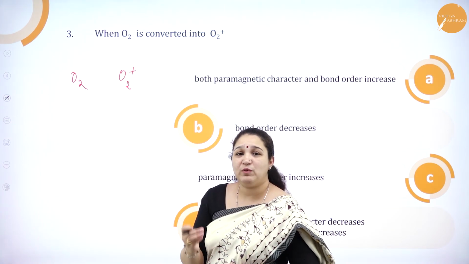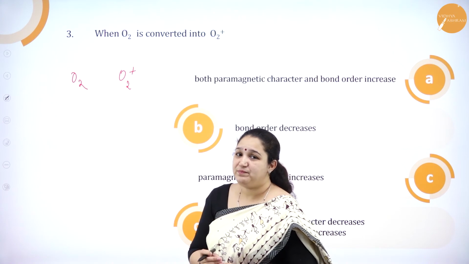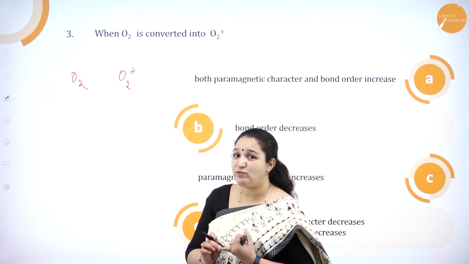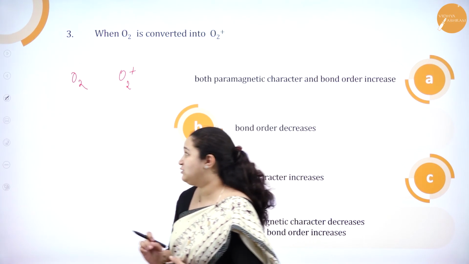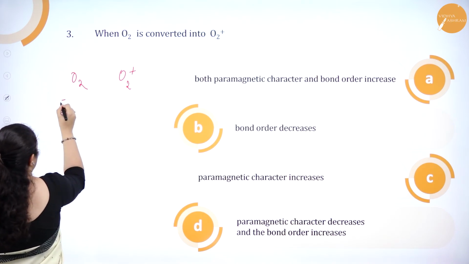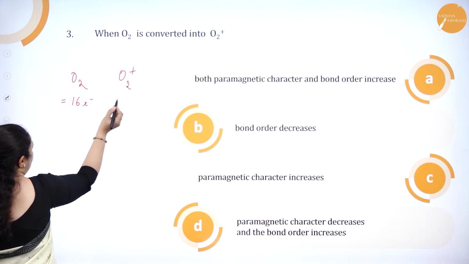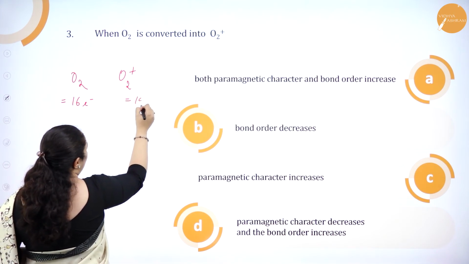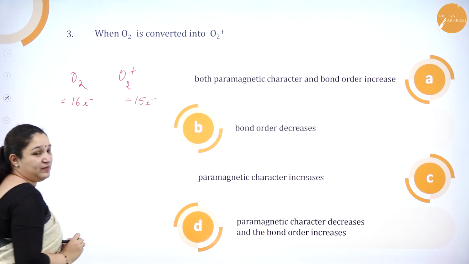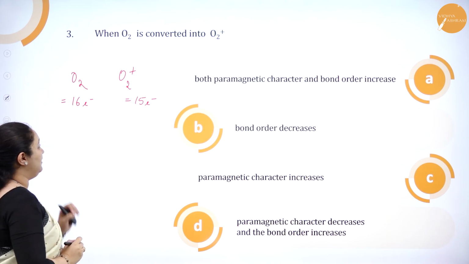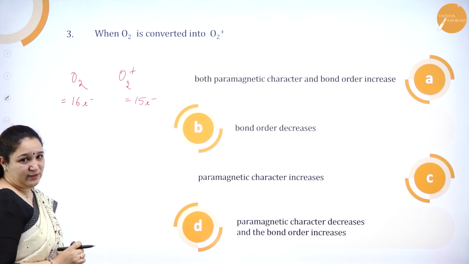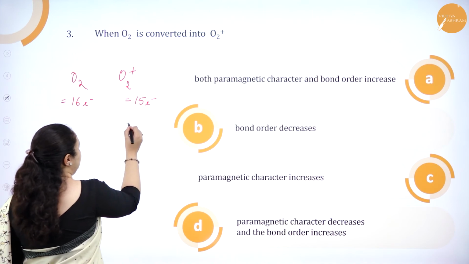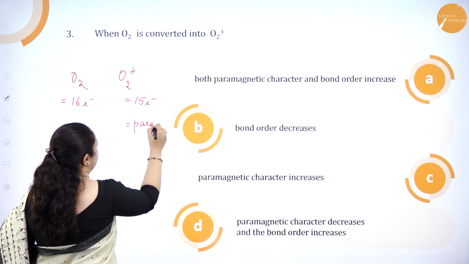How will we tell about the magnetic property? There is a shortcut, that is, you have to count the number of electrons which is present. In oxygen, the number of electrons is 16, and in O2 plus 1 electron is lost, so it is 15 electrons, isn't it? Now, when an odd number of electrons are there, it is paramagnetic.